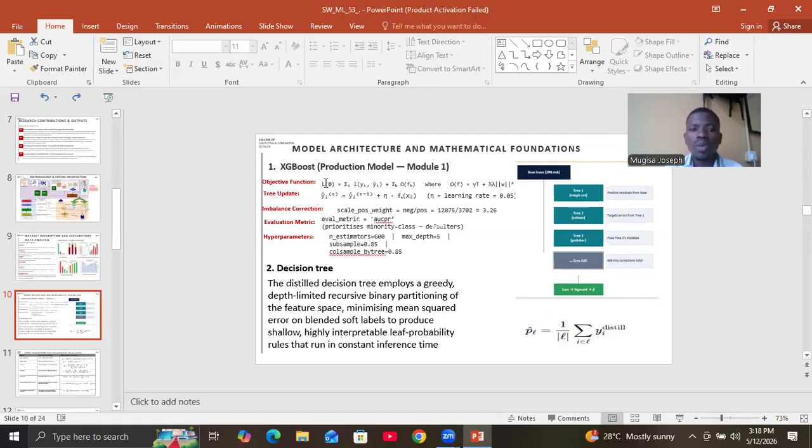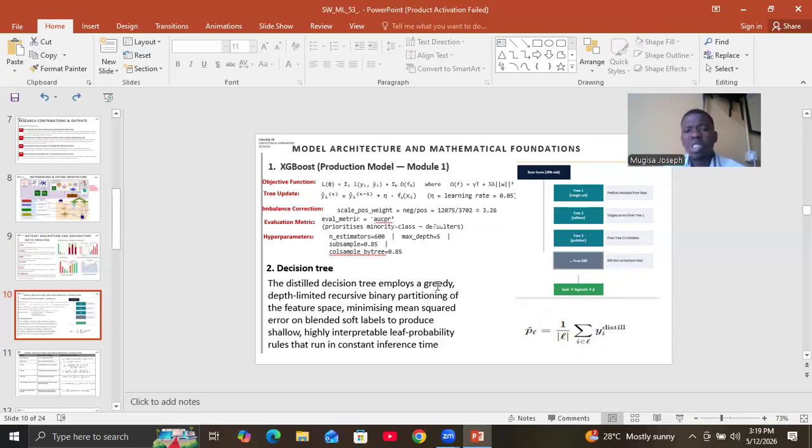The tree is built incrementally, and this one here stands for the decisions made by all previous trees, and then this is the decision by the current tree, which is scaled by the learning rate to ensure that the model learns slowly but robustly. And then we resolve the class imbalance with scale_pos_weight, whereby this 12,000 here stands for the non-defaulters and 3,000 stands for the defaulters, giving us 3.26, which implies that we need to penalize misclassification of defaults 3 times more than when we misclassify a non-default.